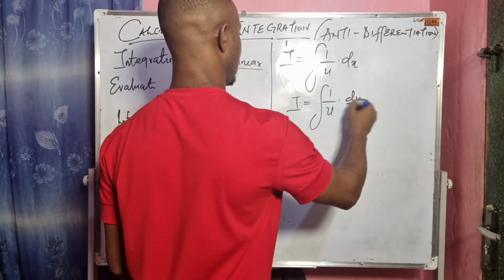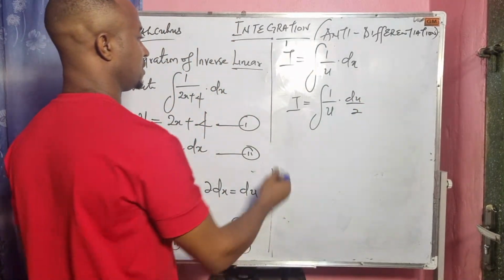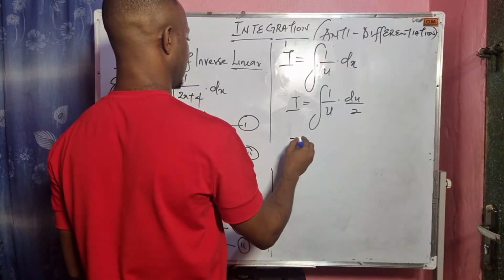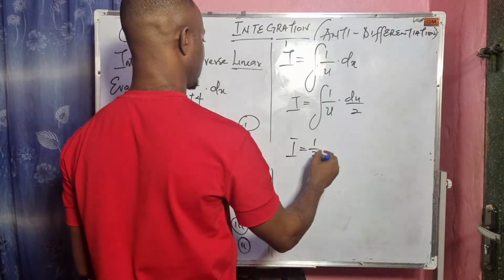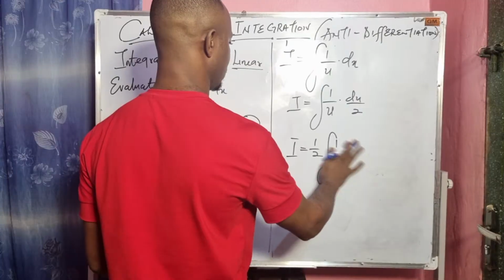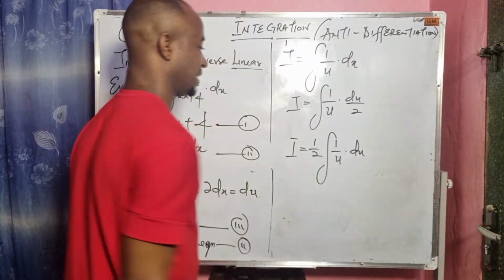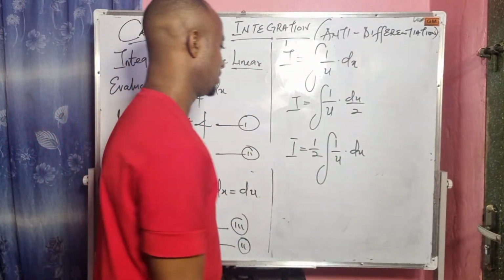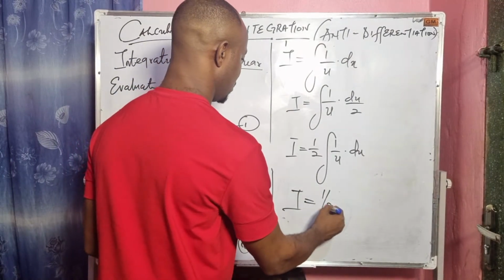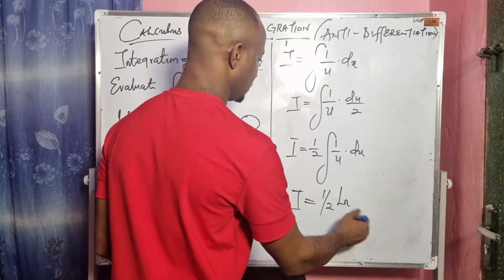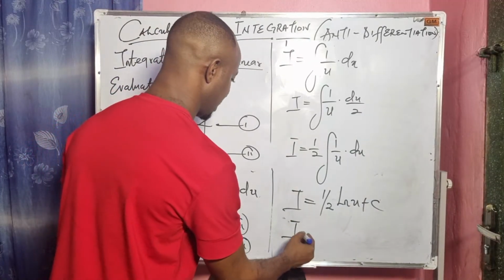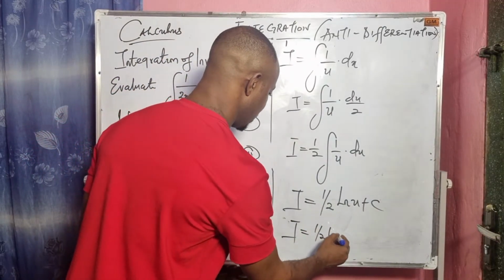I will factor out 1 over 2. So the value of our I becomes 1 over 2 integral of 1 over u du. The integral of 1 over u du is ln u plus c. So I equals 1 over 2 ln u plus c.